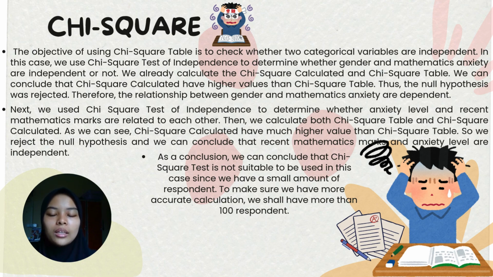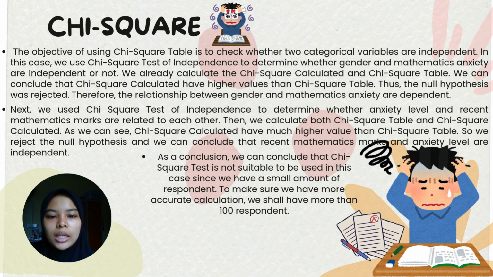Next, chi-square. The objective of using chi-square table is to check whether two categorical variables are independent. In this case, we use chi-square test of independence to determine whether gender and mathematics anxiety are independent or not.